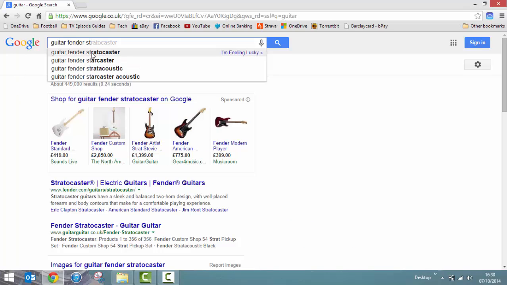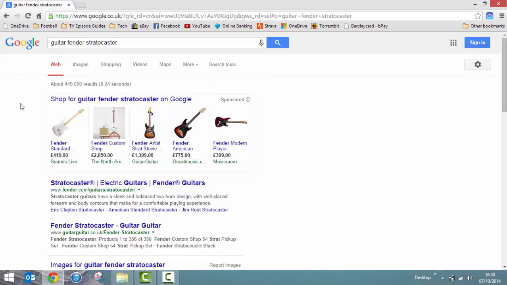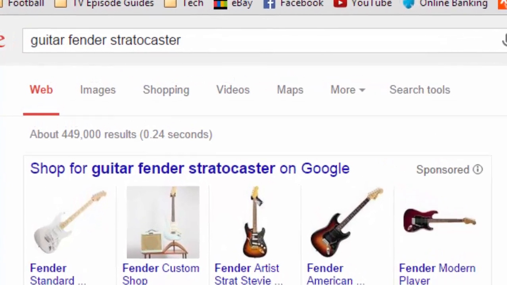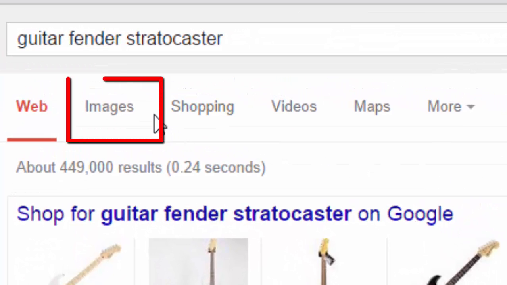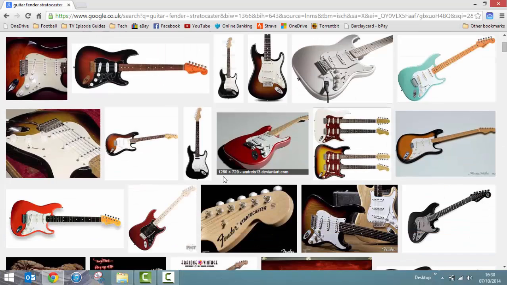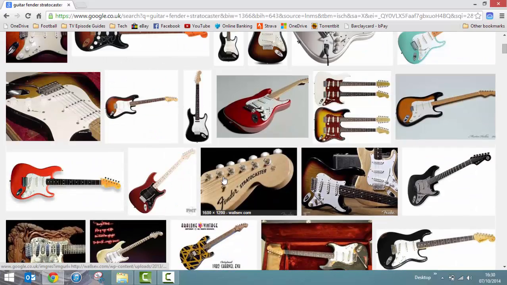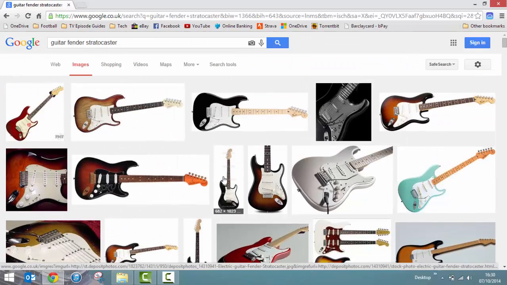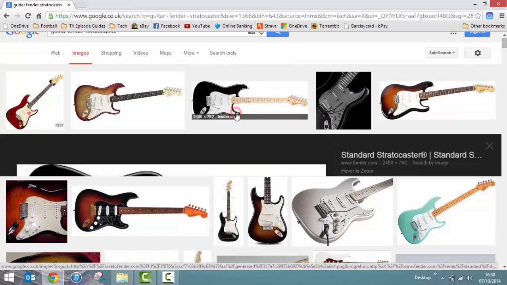It's on the list there, just select that. And what we're going to do is look at the images on this taskbar here. I'm going to click on images here, and it'll show you all the images from every website related to the Fender Stratocaster.